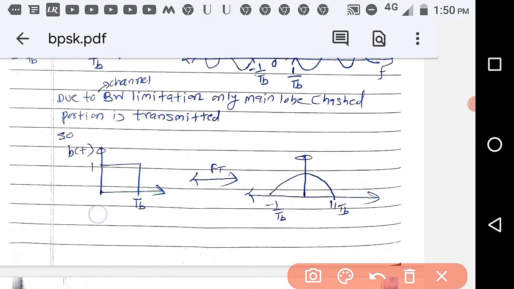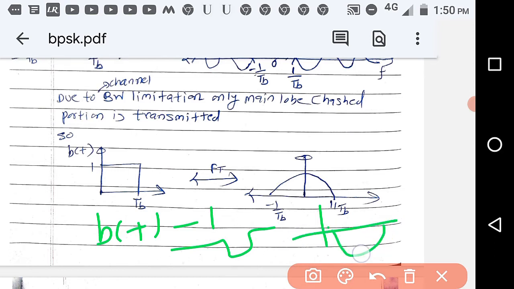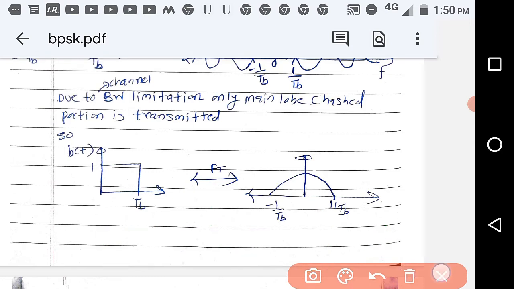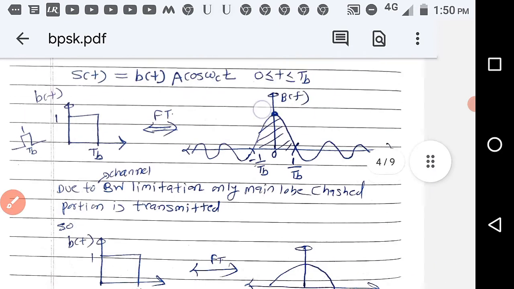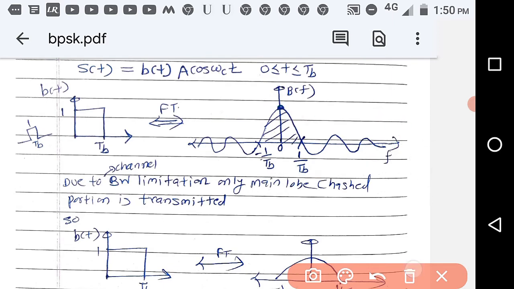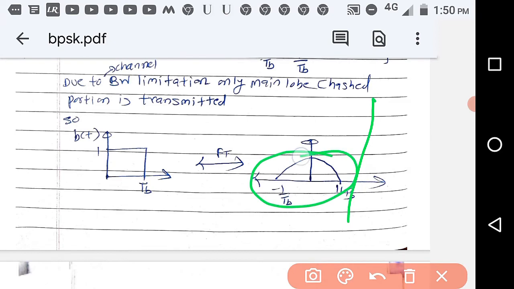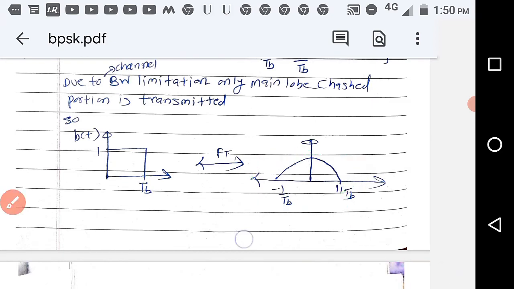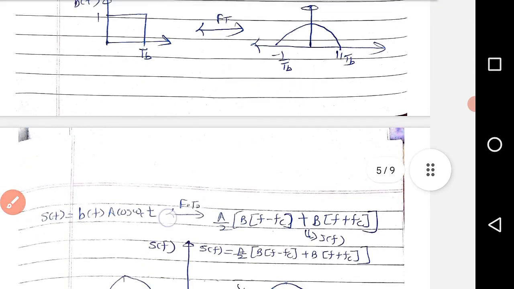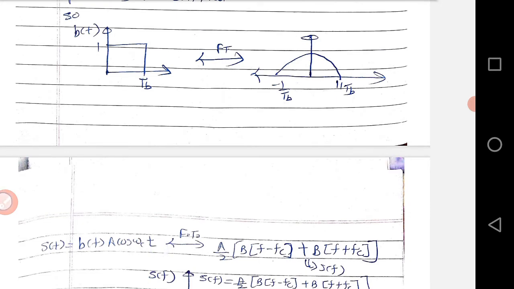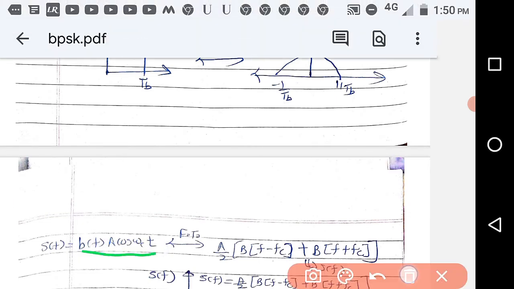So for BT equal to minus 1 also, you will get the same Fourier transform like this. But we are not concerned with the amplitude, we are concerned with the frequency. That's why I have not drawn that. So instead of the whole thing, we are just approximating it to only the main lobe. So this is the Fourier transform of BT, that means the digital signal. Now in BPSK we are multiplying it with cos omega ct.